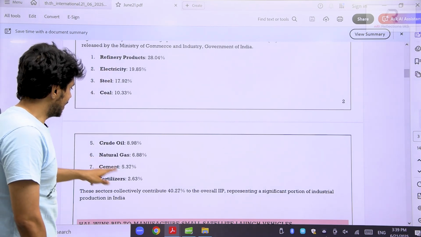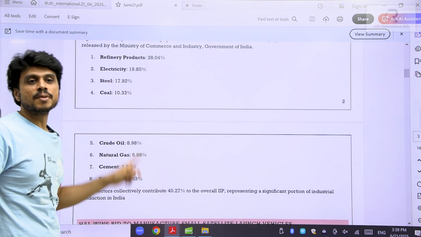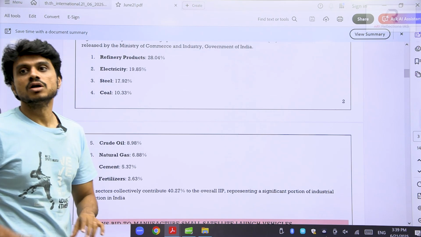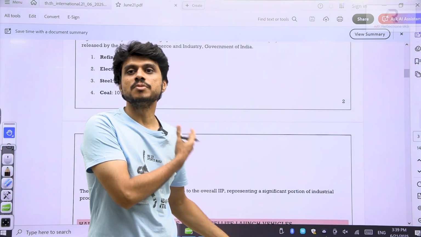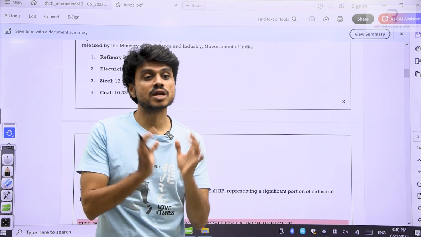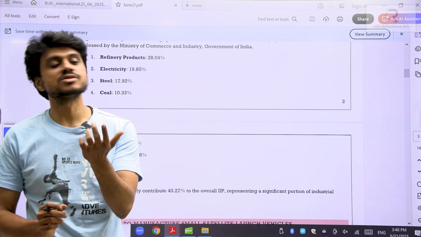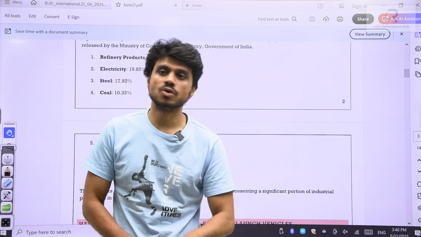These are the weightage that are given to the 8 core industries. You must learn by heart these 8 industries which are considered to be core, because out of total industrial output, 40% is always contributed by them. So that's why they are considered as core industries. If these core industries are growing, we can consider the industrial sector is growing. If they are not growing, we can consider the industrial sector is not growing well.